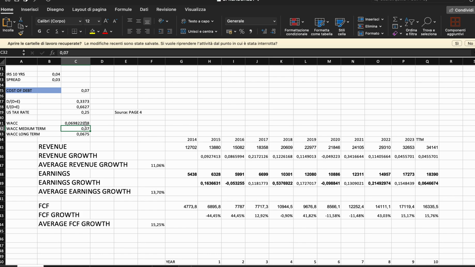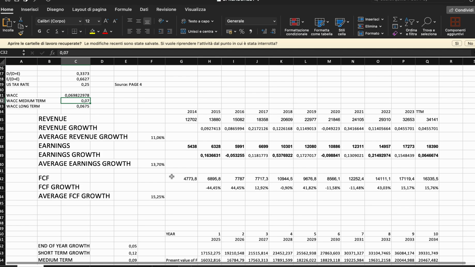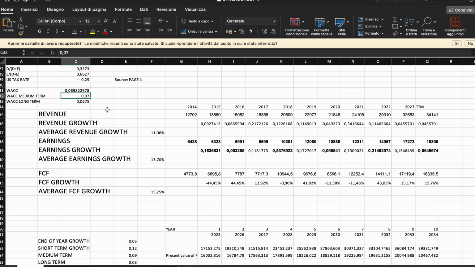and I estimate it to go a little bit down the line, because I think that there's a consensus and an expectation for interest rates to go down. So then we see some financial highlights for Visa, and we take what has happened in the last 10 years. So we start off with 2014, and we see the trend in revenue, earnings, and free cash flow.